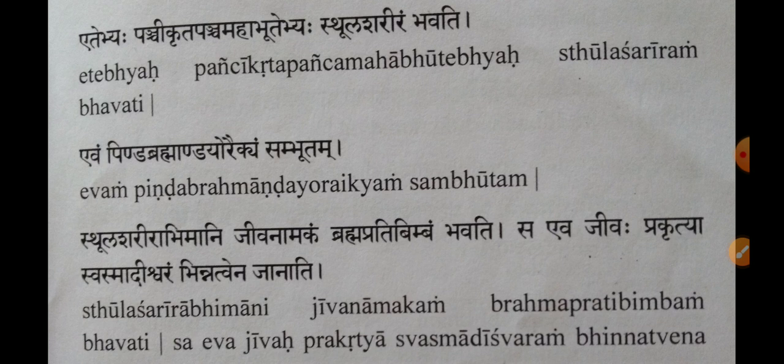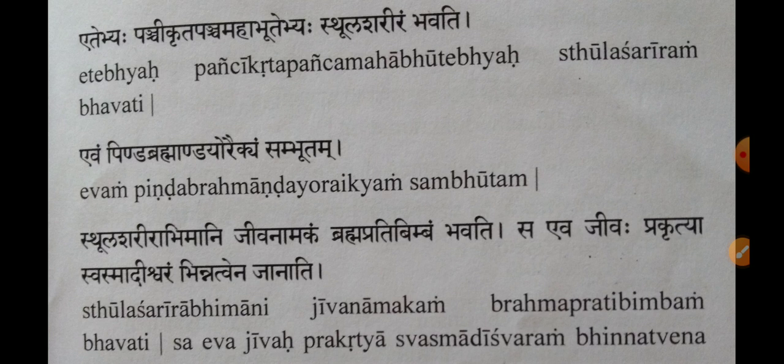So from these five grossified elements, which are made from the five great tanmatras, the total gross body is formed. So the gross body is formed due to the five grossified elements.